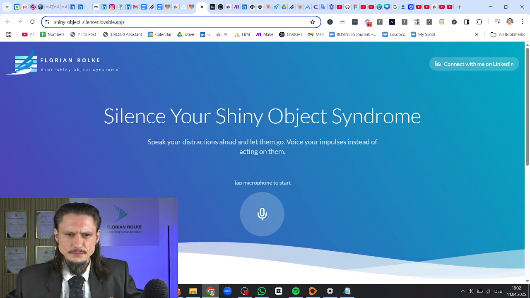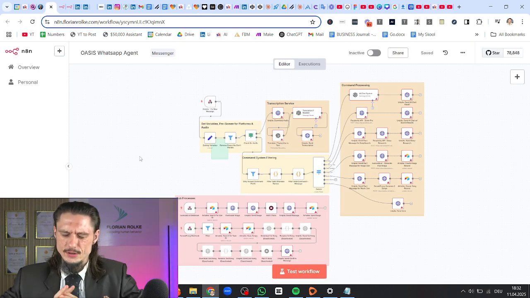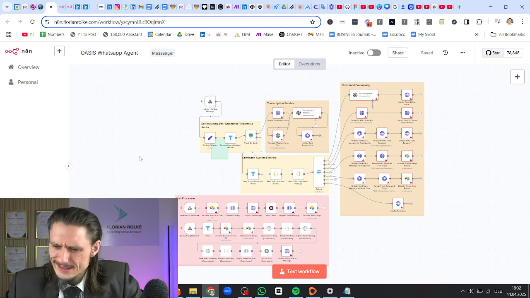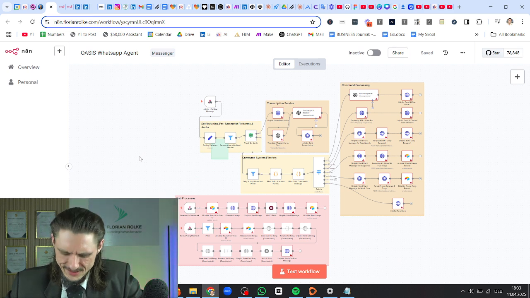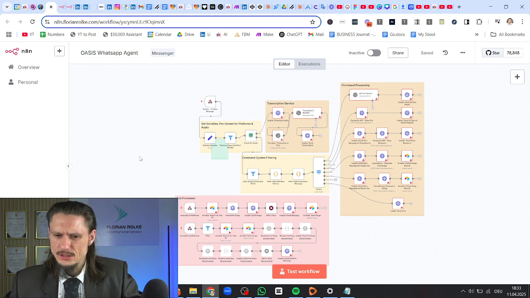All right, cool. So now we're considering basically which of these agents we're going to build. This is the beautiful Oasis agent by my good acquaintance Max. And the advantage of that is that it works with Unipile. So we do not need to have the WhatsApp business setup, which obviously is a great relief for us.